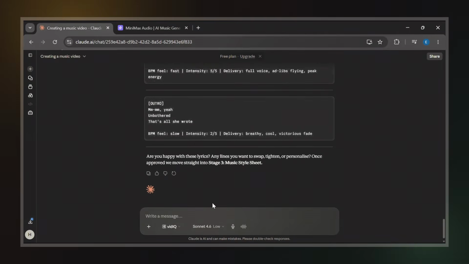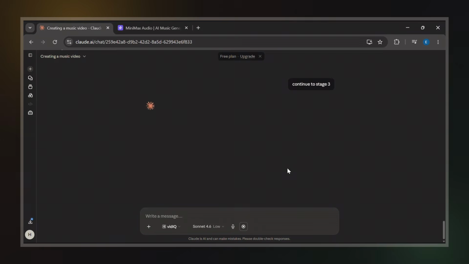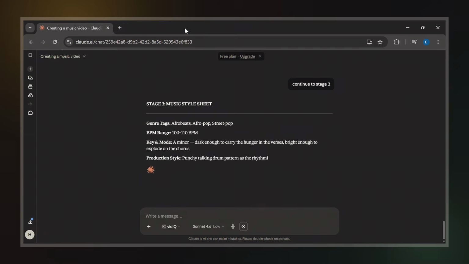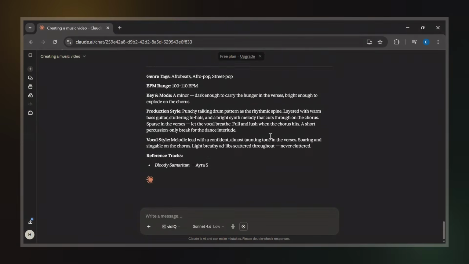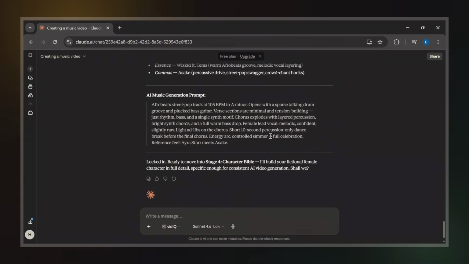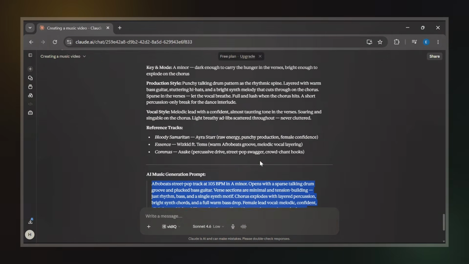Once the lyrics are finished, I simply tell Claude to continue to Stage 3. Stage 3 focuses on generating the music style sheet. This step is important because it creates the AI music generation prompt we'll use inside our music generator. Basically, it tells the music model exactly what kind of song we're trying to create. After Claude finishes generating the style sheet, we now have everything we need to start creating the audio itself. So let's move on to the music generation stage.